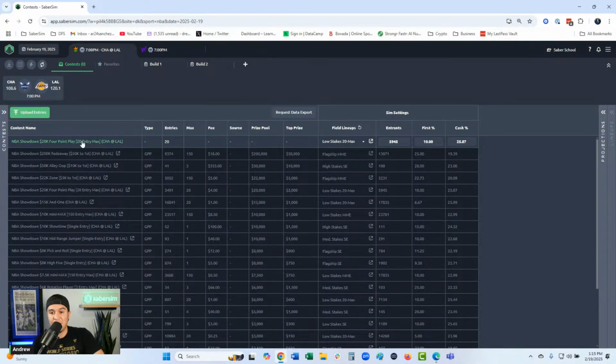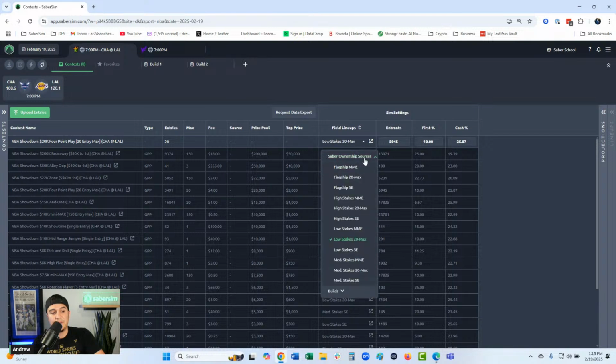So whenever I'm playing and I notice that the sharks can play the contest, say it was 30,000, I will go in and change the field lineups from low stakes 20 max to flagship 20 max, because it basically plays like a flagship 20 max with all players in the lobby being able to play it. So you can add a little bit of edge there.